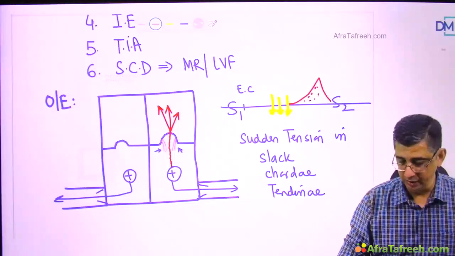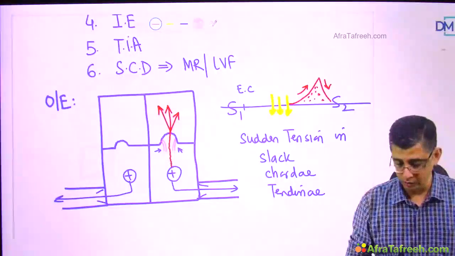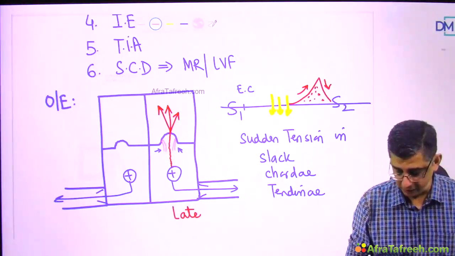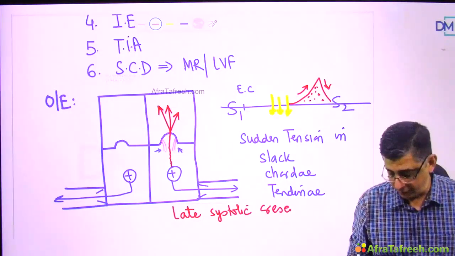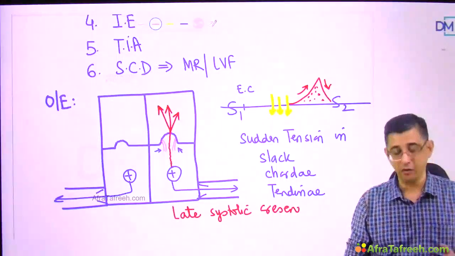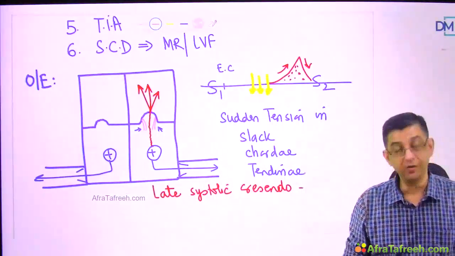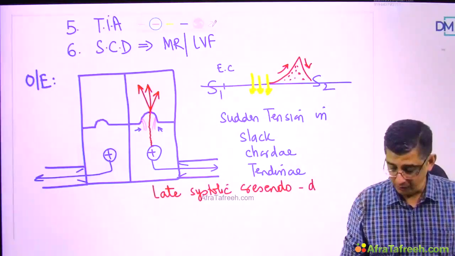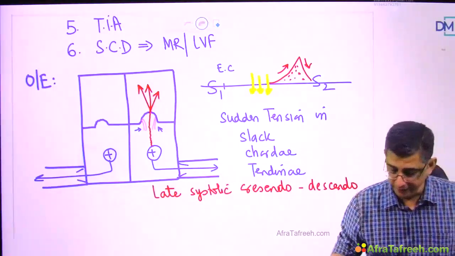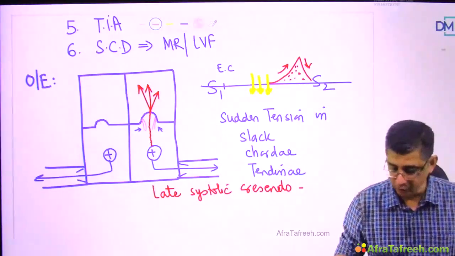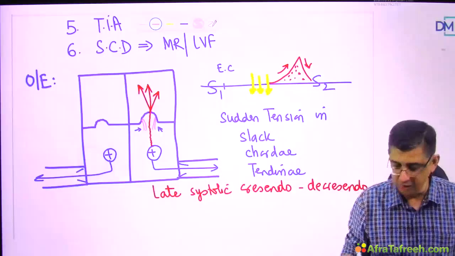As you can see here, the intensity of this murmur will first rise and then fall. So this murmur is called a late systolic crescendo-decrescendo murmur. Pay attention to the fact that earlier I talked about crescendo-decrescendo murmur with respect to the ejection systolic murmur of aortic and pulmonic stenosis. But in this case, the term I've used is late systolic crescendo-decrescendo murmur. I'll give you one more representation so that you can appreciate this better.